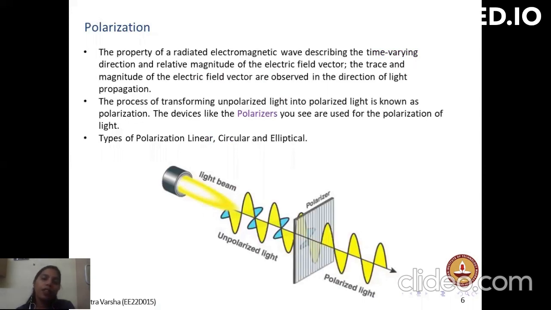And yes, the polarization phenomenon: it is the property of radiative electromagnetic waves describing the time varying direction and relative magnitude of the electric field vector. The trace and magnitude of the electric field vector are observed in the direction of light propagation. The process of transforming an unpolarized light into a polarized light by sending it through a medium or a device is called polarizers. Typically, there are three types of polarization, which are linear, circular, and elliptical.